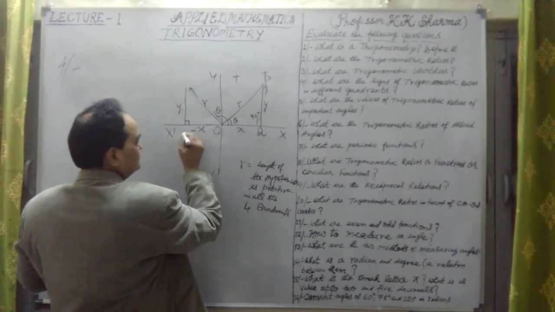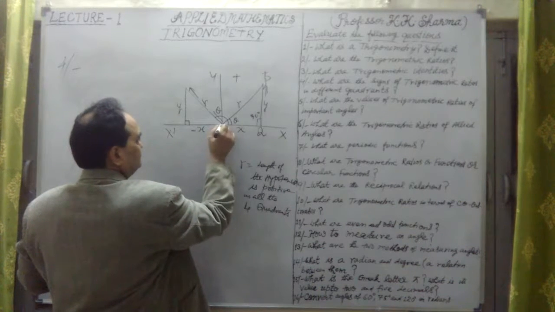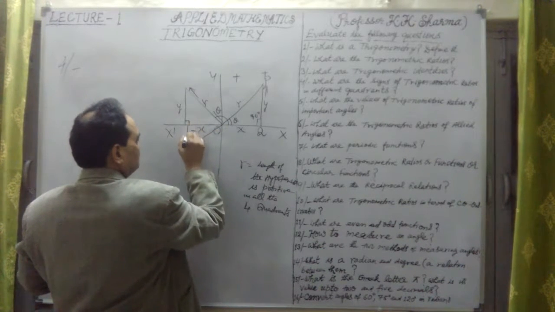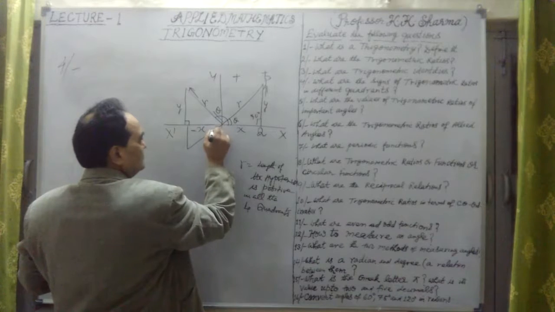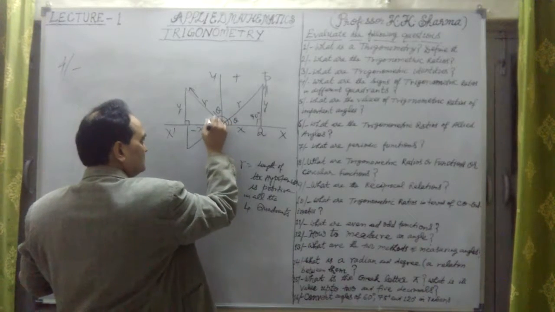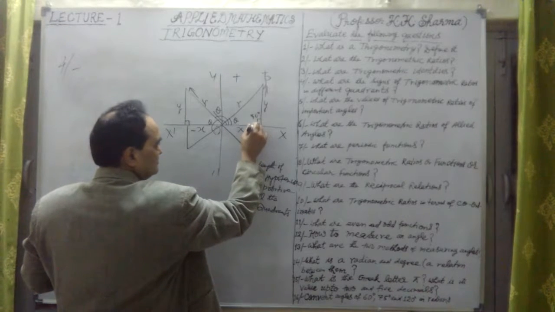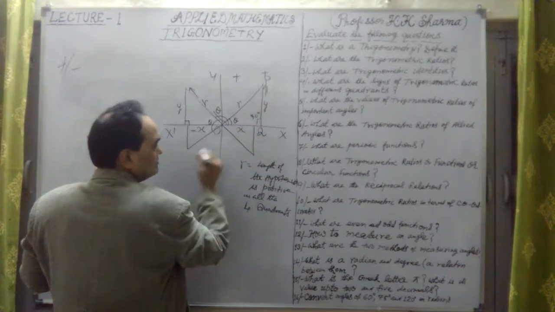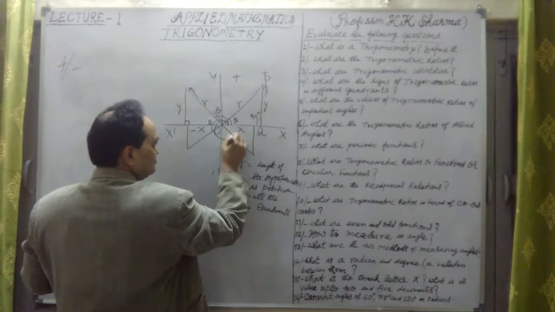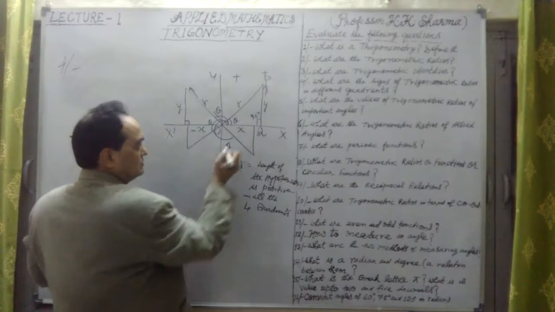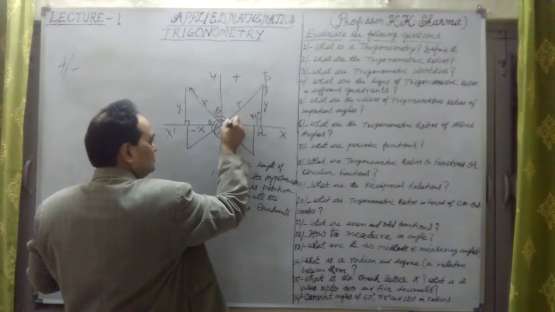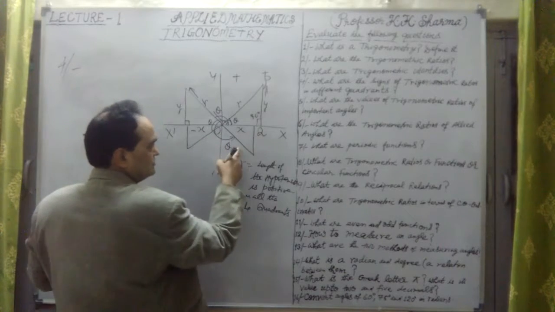Now if I talk about this right angle, this whole angle is theta. If I take this as the right angle, then this angle is the separate theta, from the beginning up to this point.